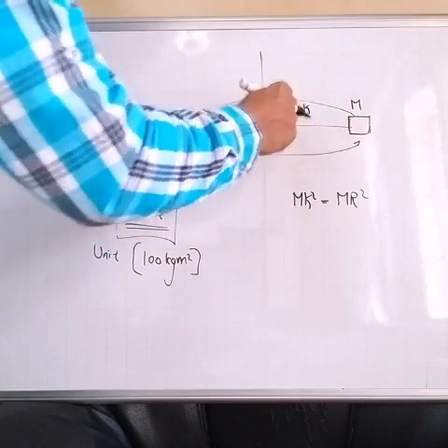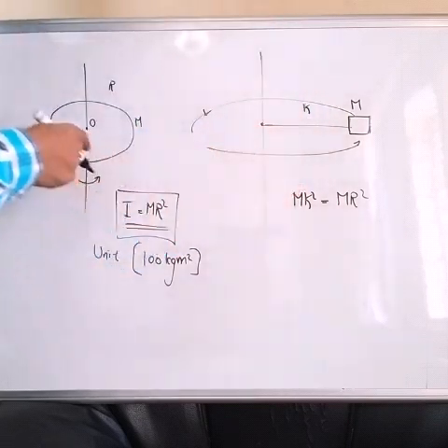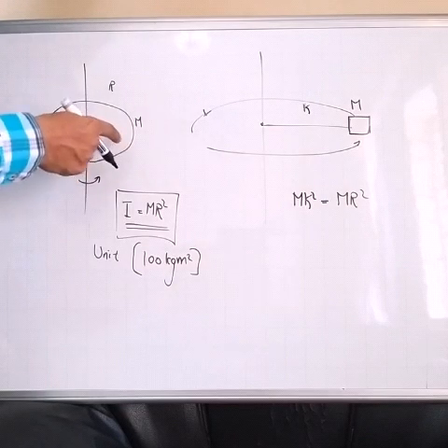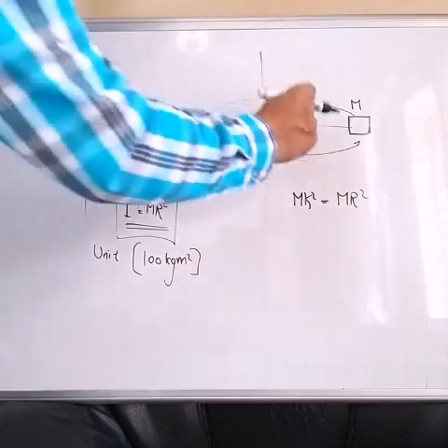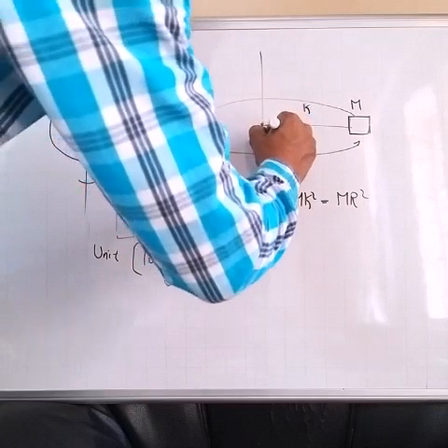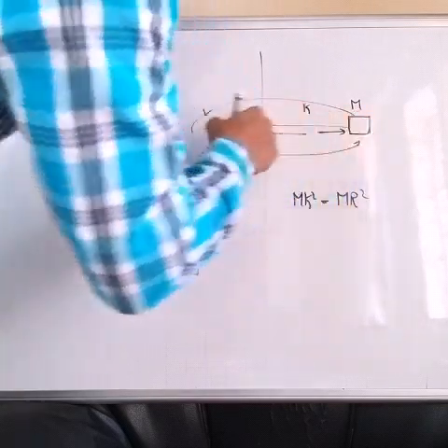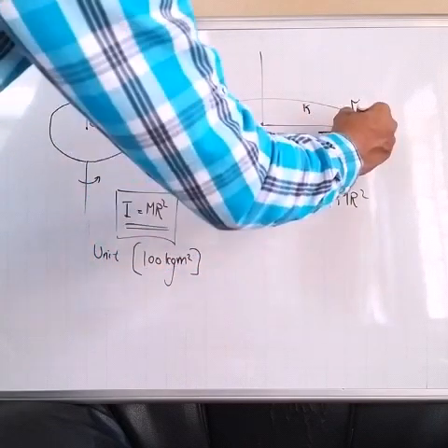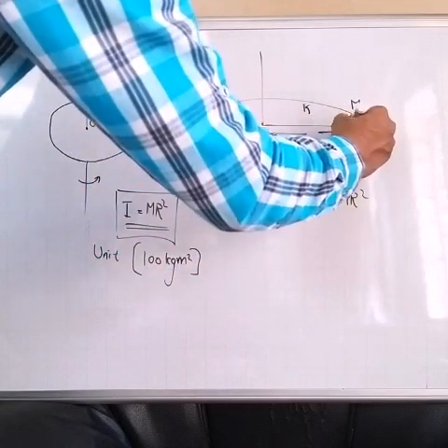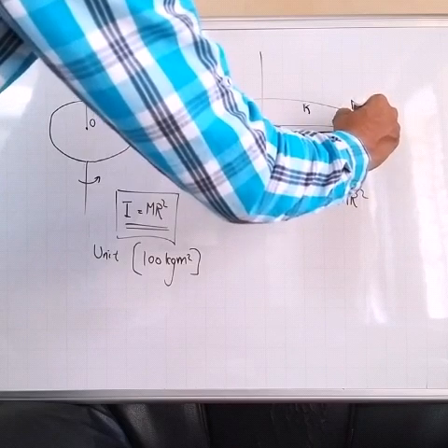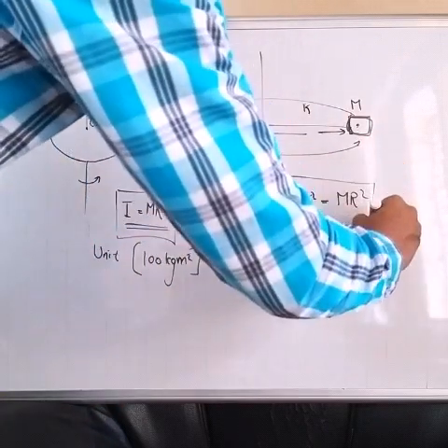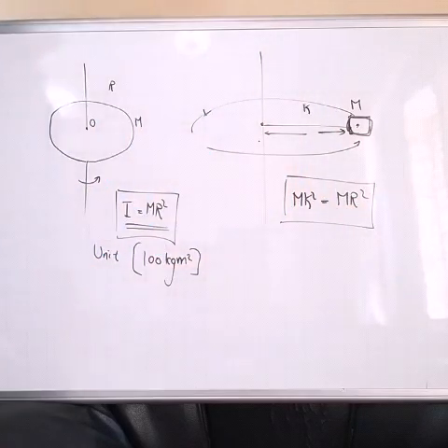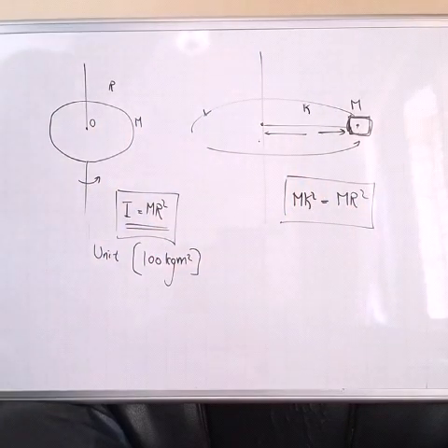K, radius of gyration for a given body about the axis of rotation, can be defined as the distance between the axis of rotation and the point where the whole mass of body is supposed to be concentrated, so as to obtain the same moment of inertia as that of the body. I repeat once again.